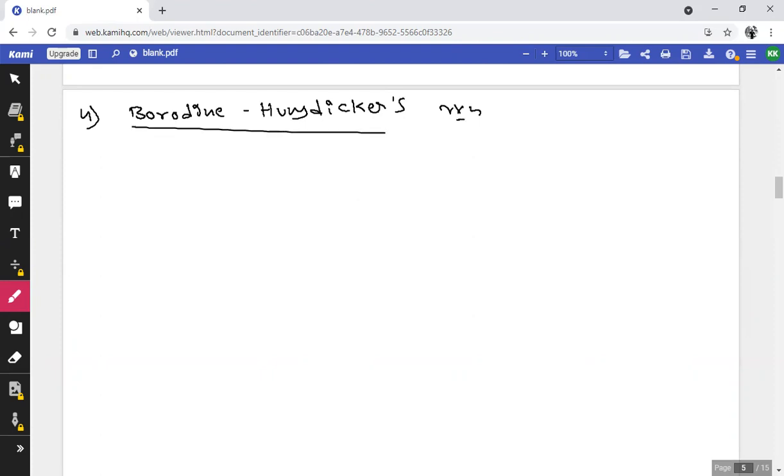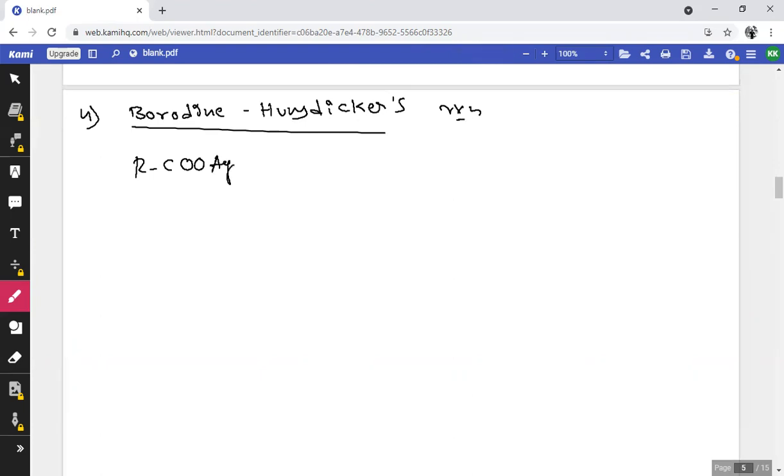What is meant by Hunsdiecker's reaction or Borodin-Hunsdiecker's reaction? Here, a silver salt of a fatty acid is treated with halogens in the presence of carbon tetrachloride. So, it is going to form monohalogen derivatives. Let me observe the reaction.